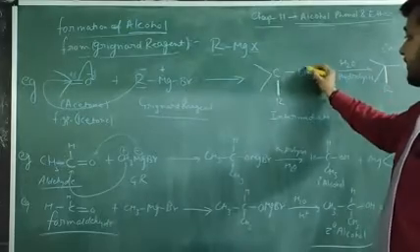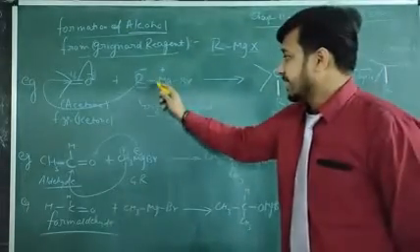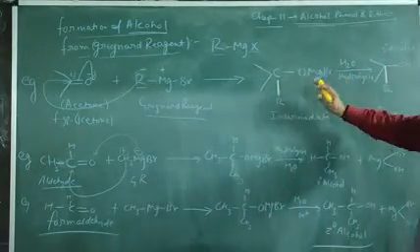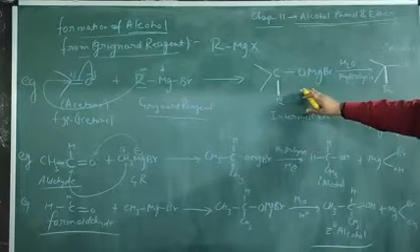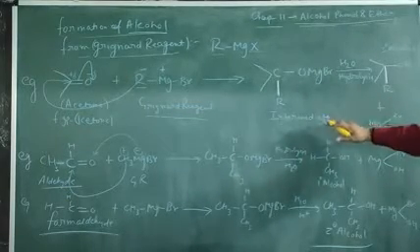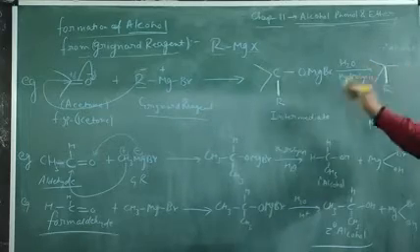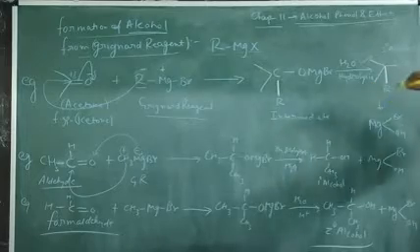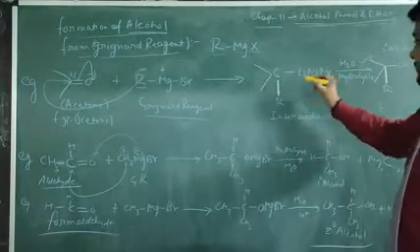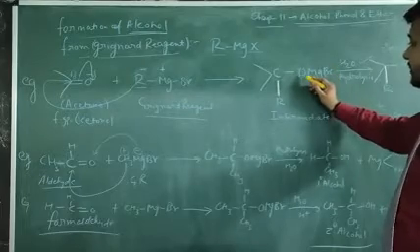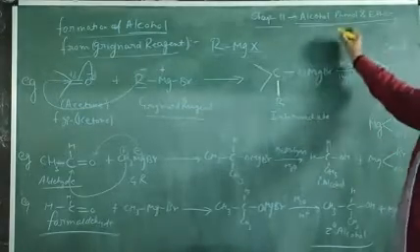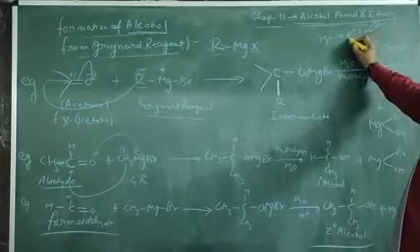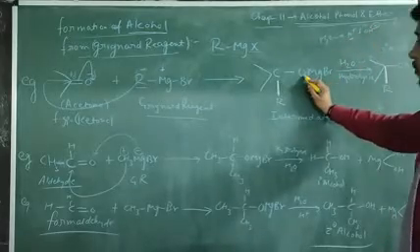Now this oxygen will have a negative sign, and this negative sign is going to attach with this positive sign, MgBr. OMgBr is now formed here, and this is an intermediate, which is not the final product of the reaction. After that step, we are going to hydrolyze, or react with the water molecule. The bond breaks here, and this oxygen is attached with the hydrogen because H2O will convert into H plus ion and OH minus ion, and this H plus ion is attached with this O negative charge.